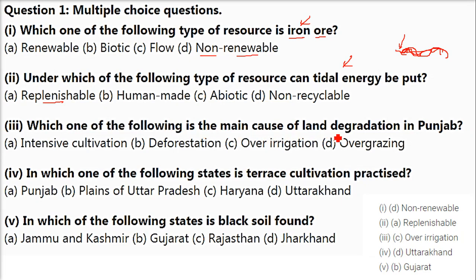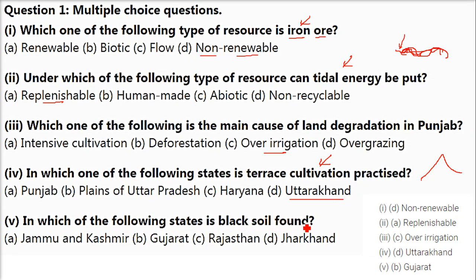Which one of the following is the main cause of land degradation in Punjab? So it is over irrigation. In which one of the following states is terrace cultivation practiced? Terrace cultivation is always practiced in hilly areas, mountainous regions. Uttarakhand is an area where we have mountains, most of them, others are plain areas. So the answer is Uttarakhand.